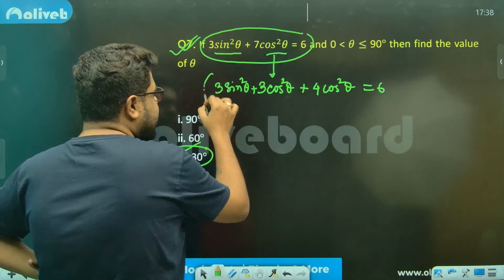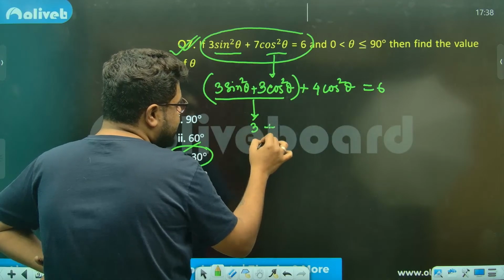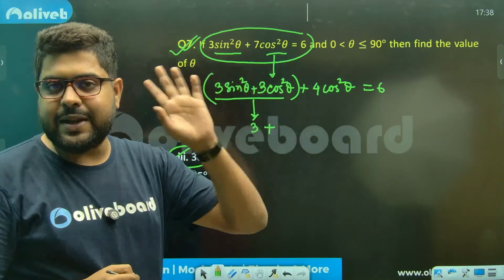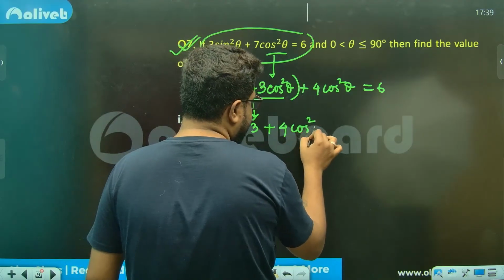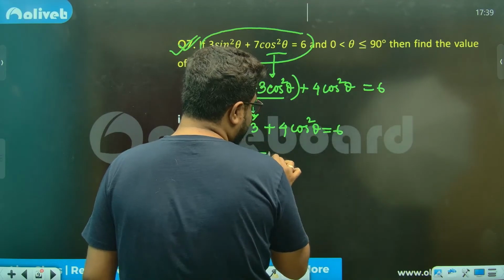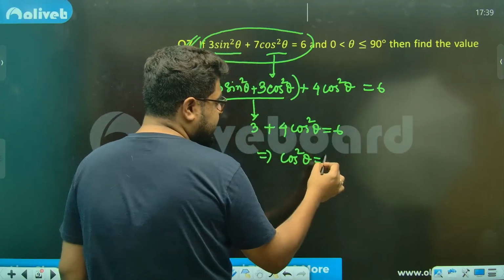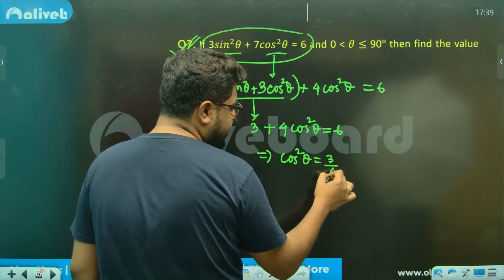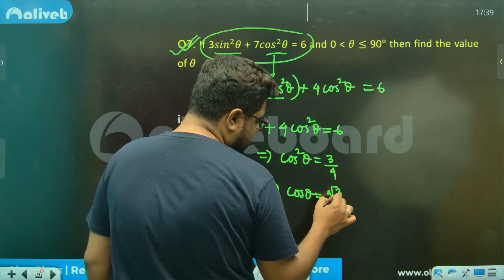So 3 sine square theta plus 3 cos square theta is equal to 3, because sine square plus cos square is 1. So cos square theta will become 6 minus 3, that is 3 by 4, so cos theta will become root 3 by 2.